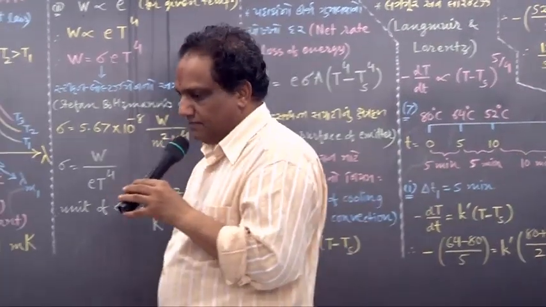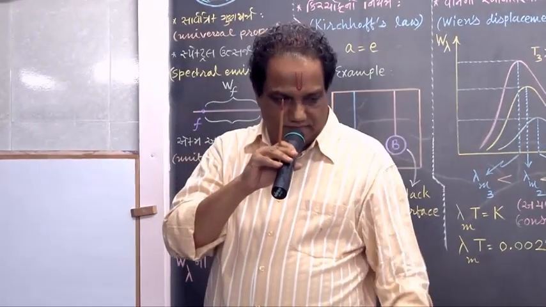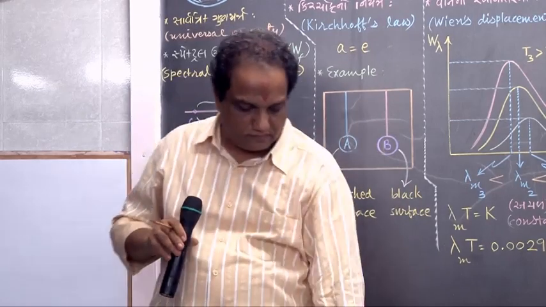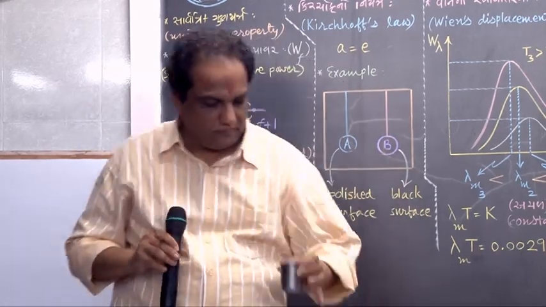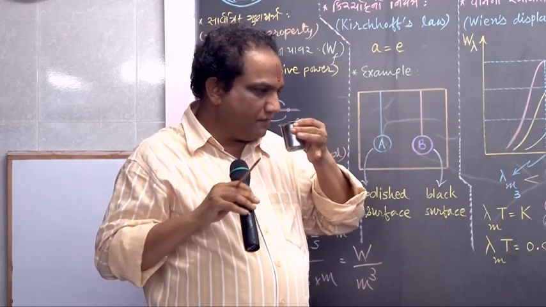Write down that law, Stephen Boltzmann's law. Write orally. Check what you remembered. Write the statement in words.